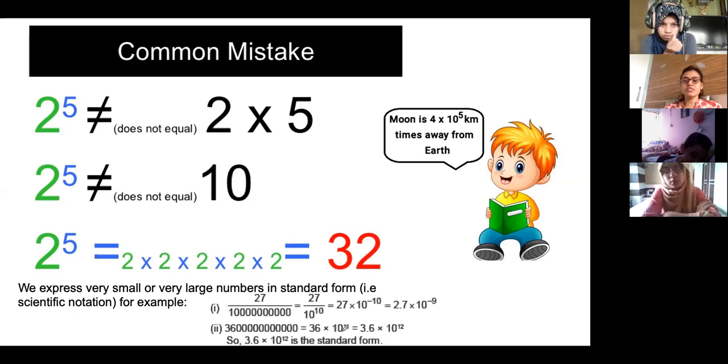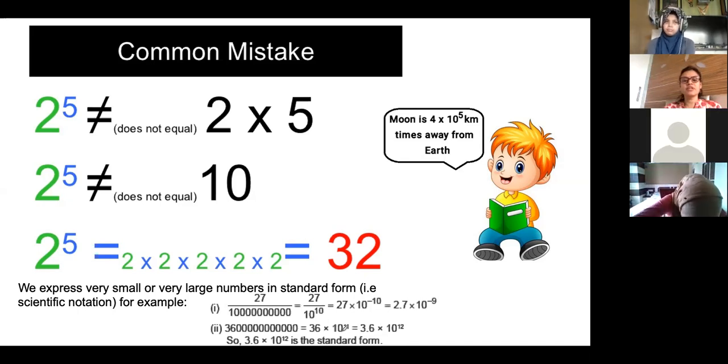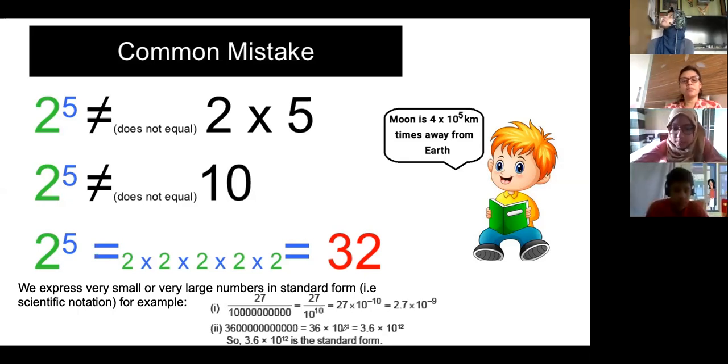There is a difference between addition and multiplication. If 10 is added 11 times, you do 11 into 10, that means the answer is 110. But when 10 is multiplied 11 times, your answer is 10 raised to 11. Is it clear?